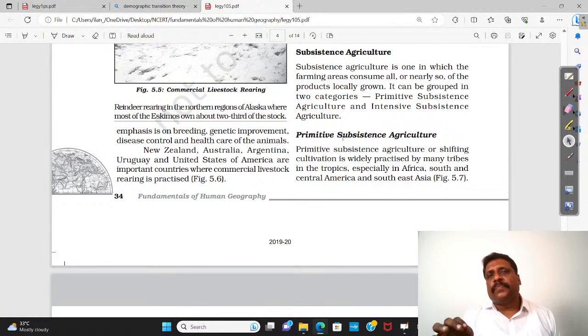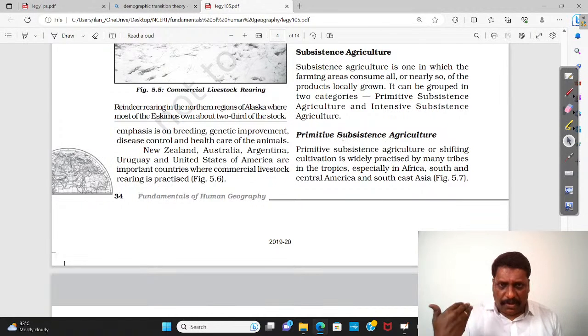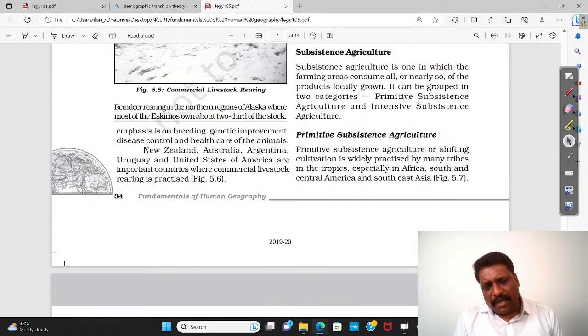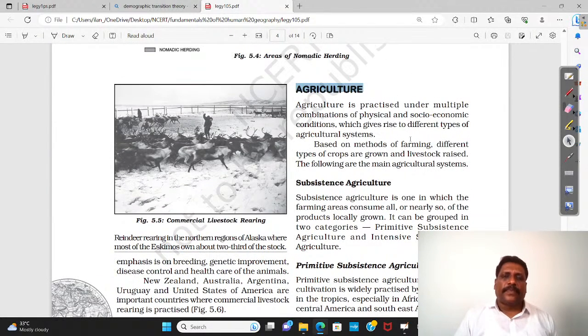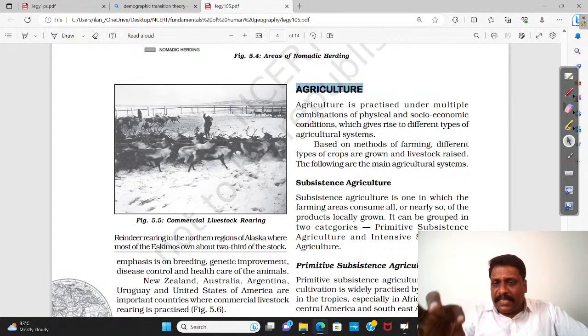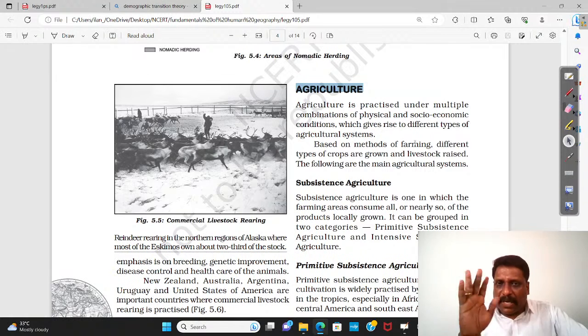Yes. See here, maybe as a layman, if I want to understand, I'll put it in this way. Whatever nature process you extract, you call them as what? Primary activity. What we process, right? And there comes the finished product. You call them as what? Secondary activity. In that way, when I talk about agriculture, yes, mostly it is processed by nature. Right. If that is the case, when I talk about mining as an activity, minerals are available in what? Nature. So, to be very precise, mining as an activity is also very much part and parcel of this primary activity. Okay, I'll come to this later, mining.